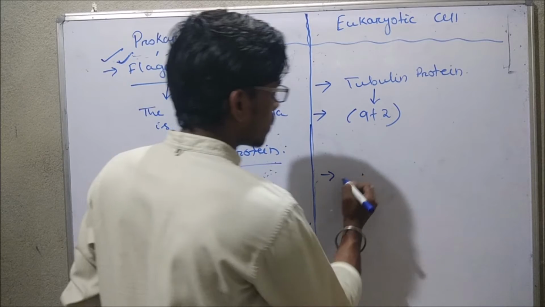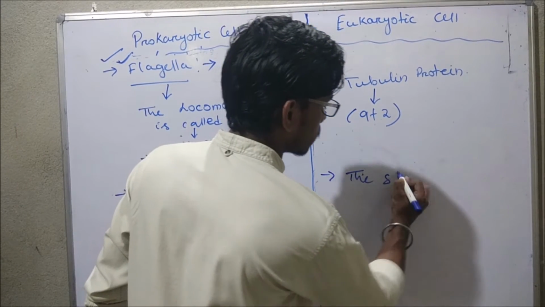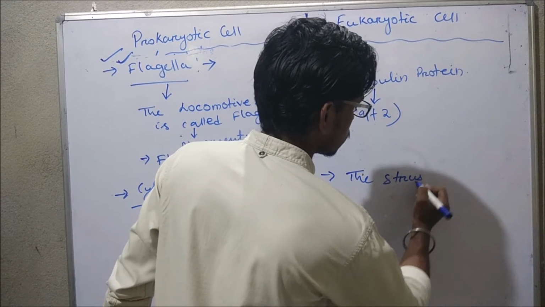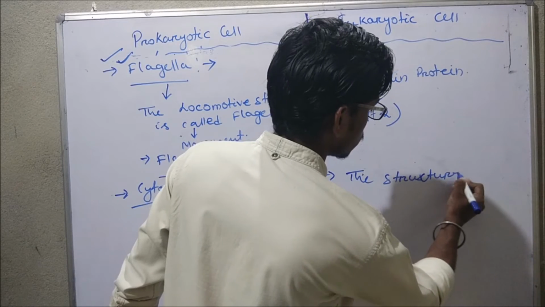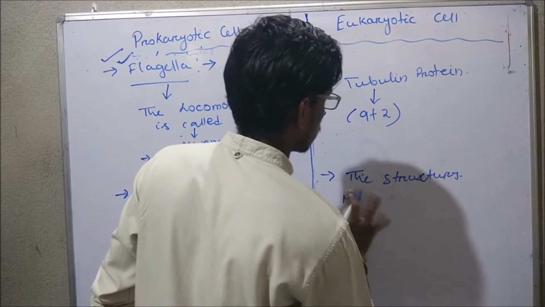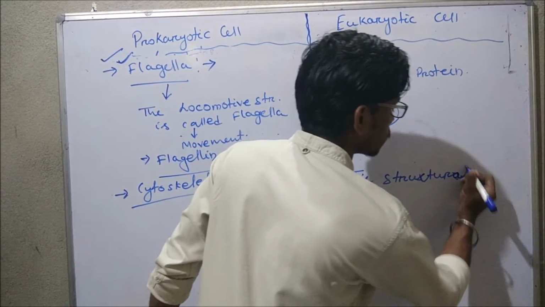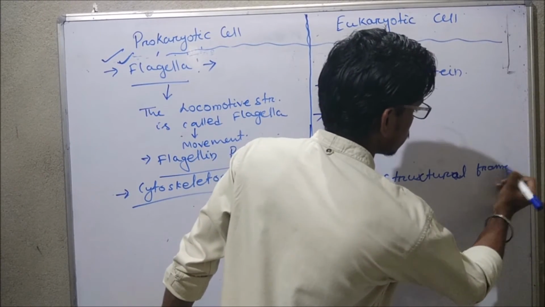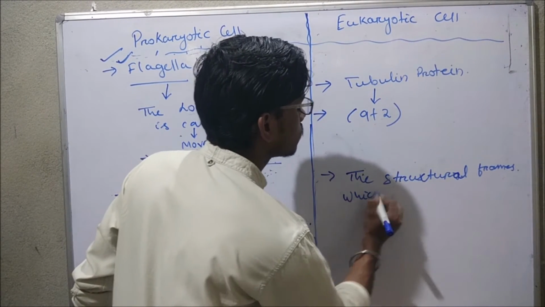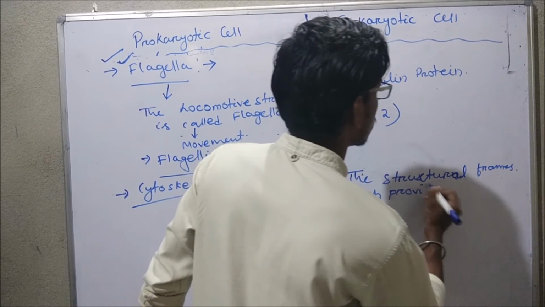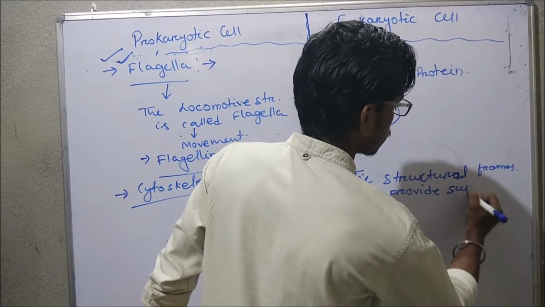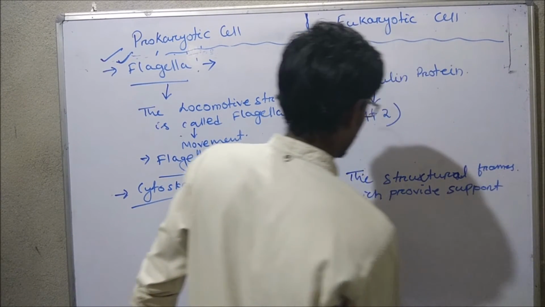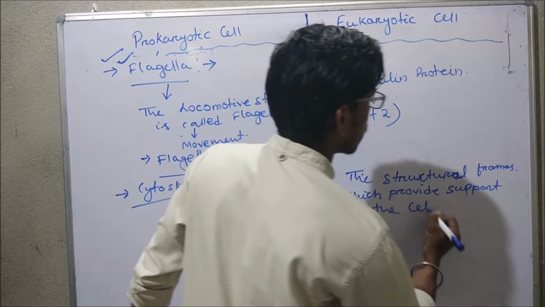So the cytoskeleton is the structure, the structural frames, which provide support to the cell.